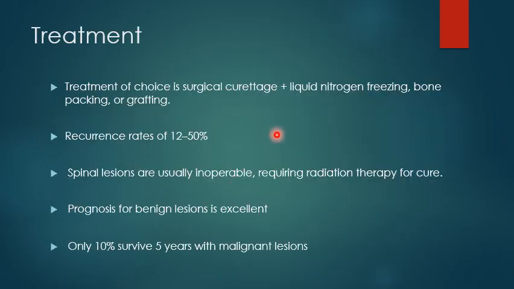So guys, coming to the treatment, the treatment of choice is definitely surgical curettage followed by bone packing and grafting. The recurrence rate of these giant cell tumors is 12 to 50% of the time, and it's mostly because of the residual tumor which further recurs as a bony expansion. Spinal lesions are usually inoperable, requiring radiation therapy for cure.